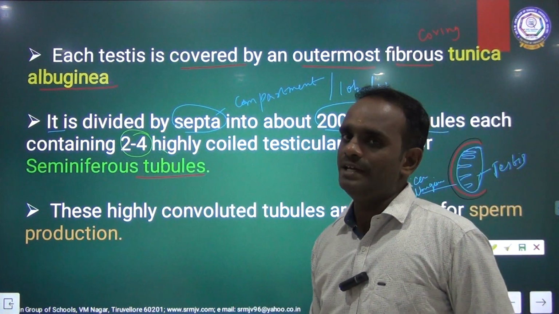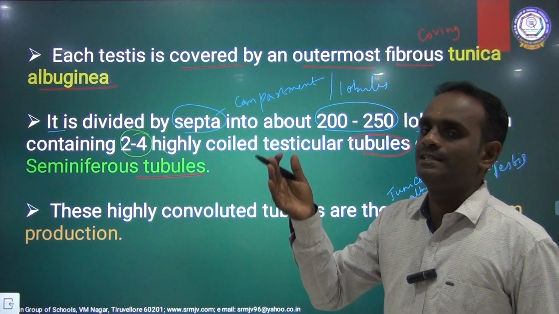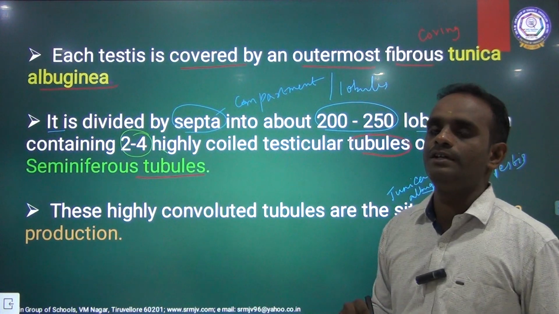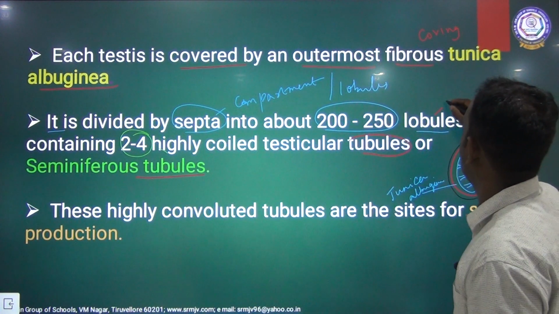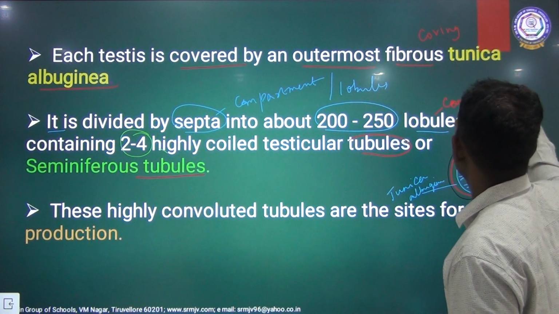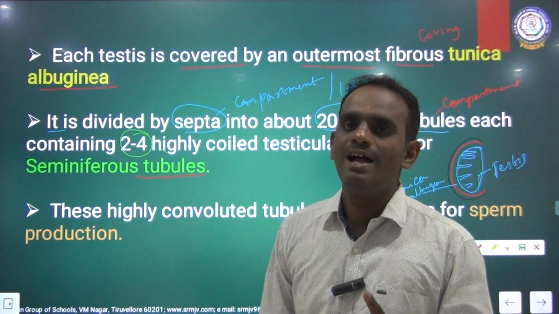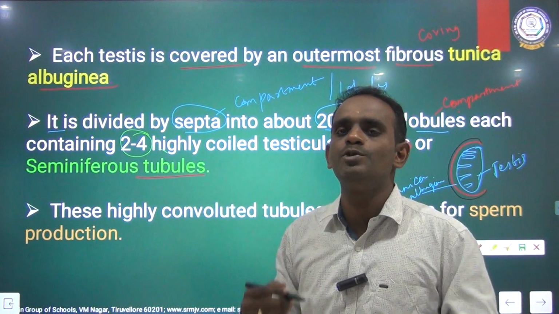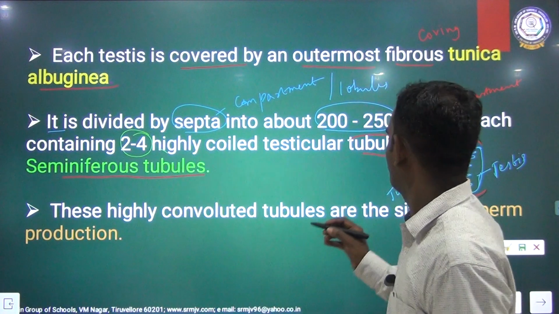Once again I am repeating, the testis is divided by septa into about 200 to 250 lobules. Lobules are nothing but compartments. Each compartment contains 2 to 4 highly coiled tube-like structures called seminiferous tubules.